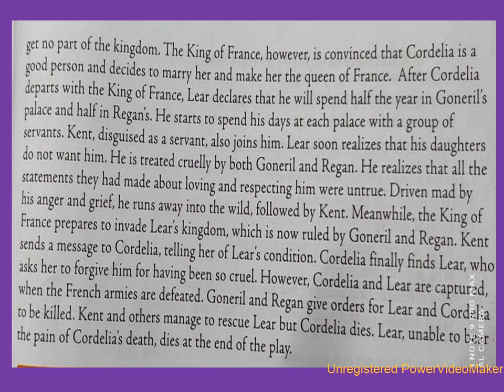Driven mad by his anger and grief, he runs away into the wild, followed by Kent. So Lear, when he comes to know the truth, becomes very angry and very sad. So he runs away into the forest with Kent. Kent, his advisor, also follows him.